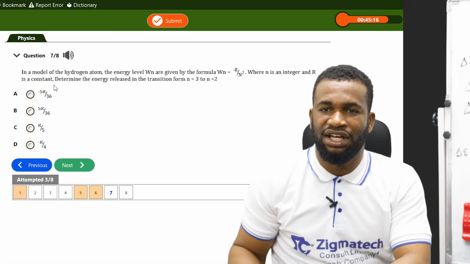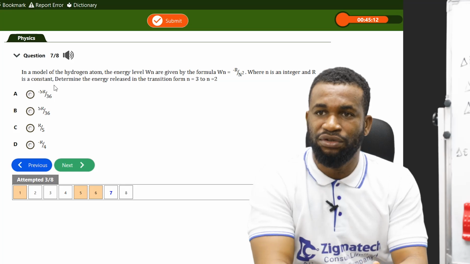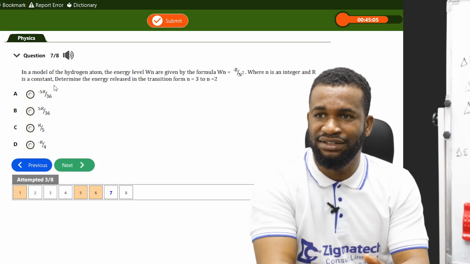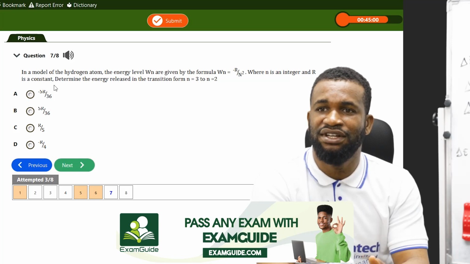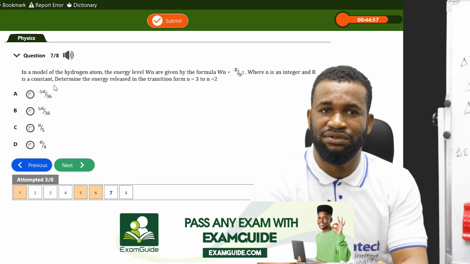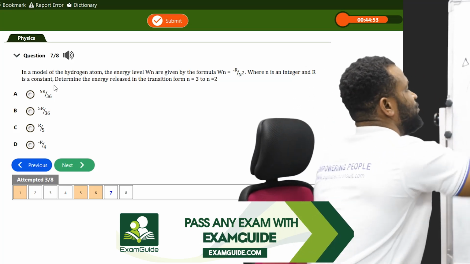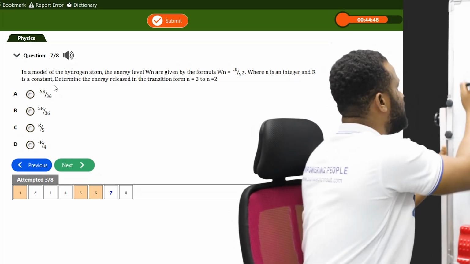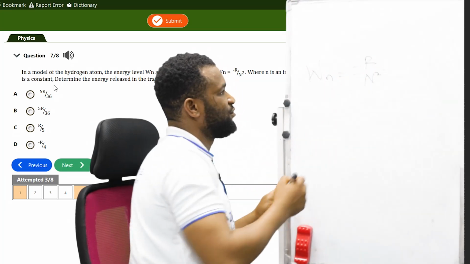So I have this question here. It says, in a model of the hydrogen atom, the energy levels W sub n are given by the formula W sub n equals minus R all over n raised to the power 2, where n is an integer and R is a constant. Determine the energy released in the transition from n equals 3 to n equals 2. So they have given us a relation, minus R all over n raised to the power 2.